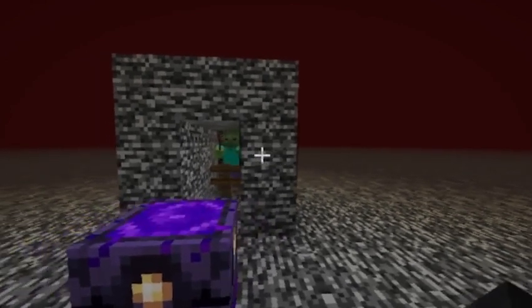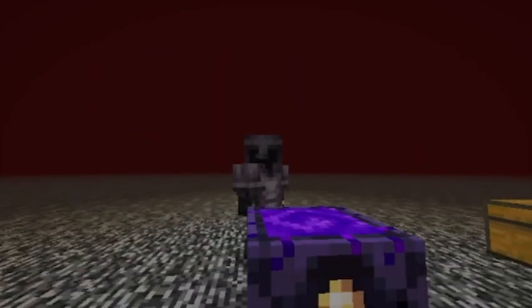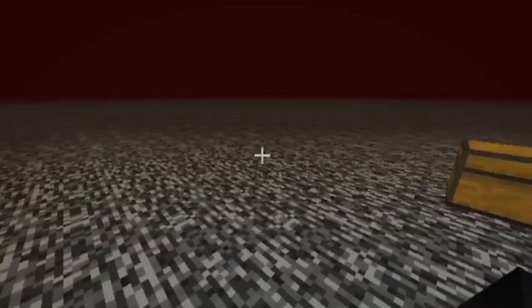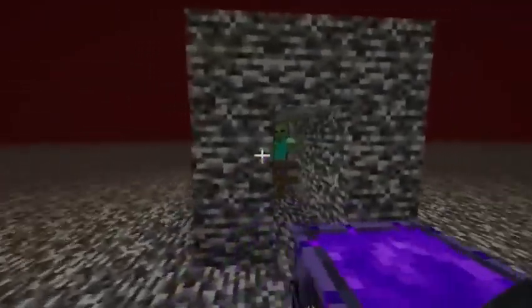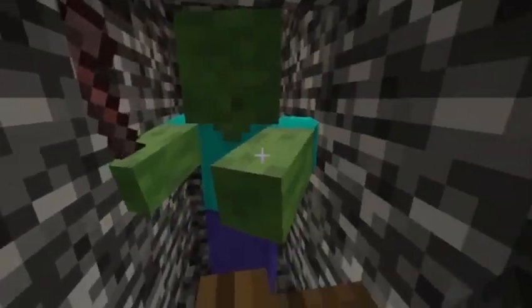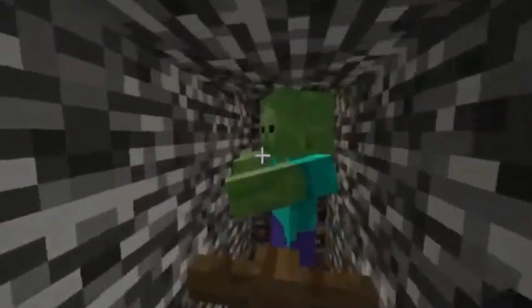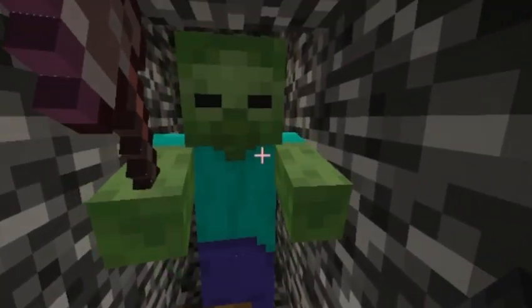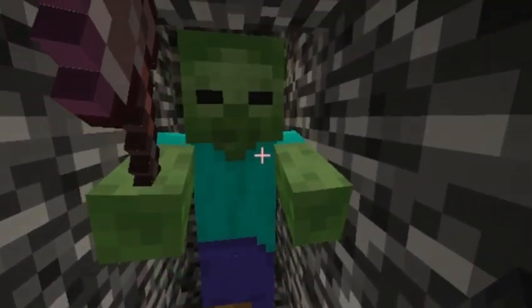First, I'm equipped in full netherite. Then we spawned in a zombie that has a netherite axe. This zombie is going to hit me repeatedly until I die.